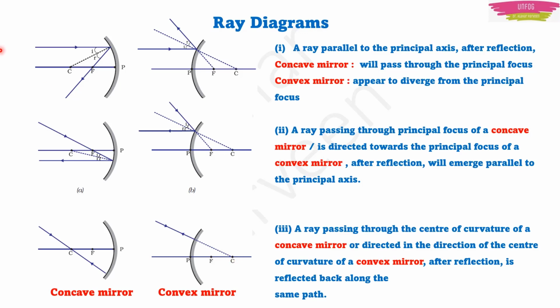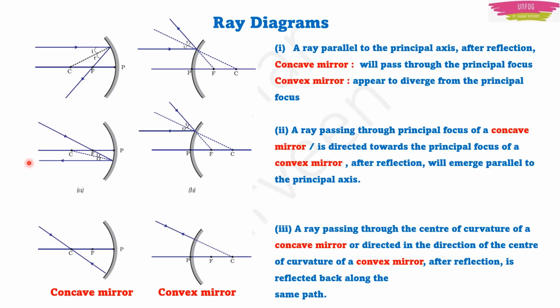Okay. So these are the three rules which you have to keep in mind. The first is that if the incident ray is parallel, then the reflected ray will be going through the principal focus. The second rule is that if the incident ray is passing through the principal focus, then the reflected ray will be parallel. You can just observe the first case and the second case, they are opposite. Here the incident ray is parallel, so the reflected ray is going through the focus. Here the incident ray is going through the focus, so the reflected ray will be parallel. This is what will happen in the mirrors.